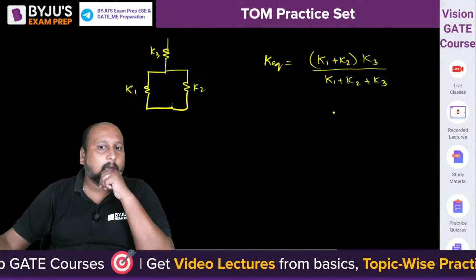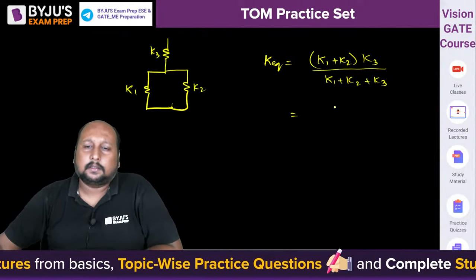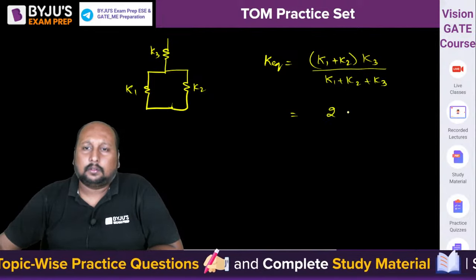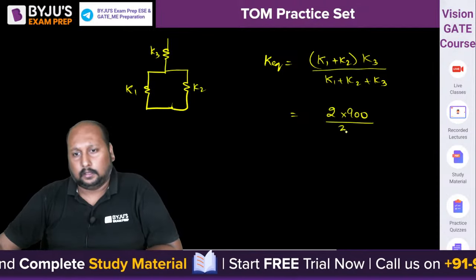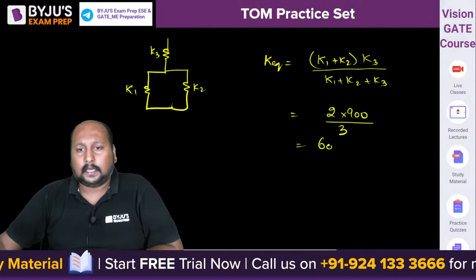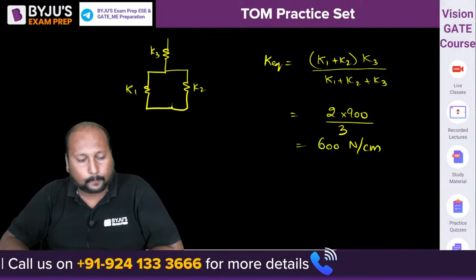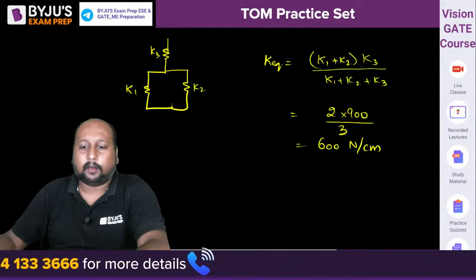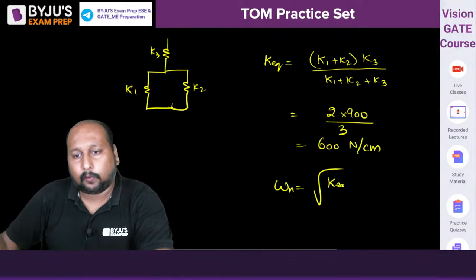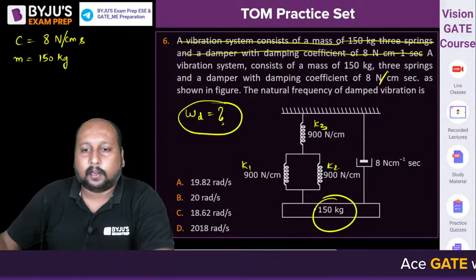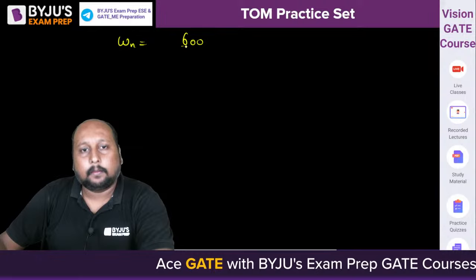Yes? Okay. So all are having the same value, that is 900. So this is 1800 into 900 divided by 2700, that is 600 Newton per centimeter. Akshay, very good. Yes, 600. Now we can calculate all the rest values. So omega n, what is the value of omega n? Omega n is equal to under root of K equivalent by m. है ना, mass given है आपको 150 kg. So omega n is equal to root of 600 by 150.